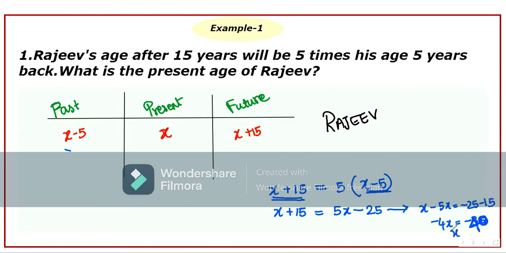Rajiv is a small boy. Yes, so we have found the present age of Rajiv as 10. Rajiv is 10 years old, small boy. Okay, so he made us think so much, right? Okay, so let's move on to the second question.